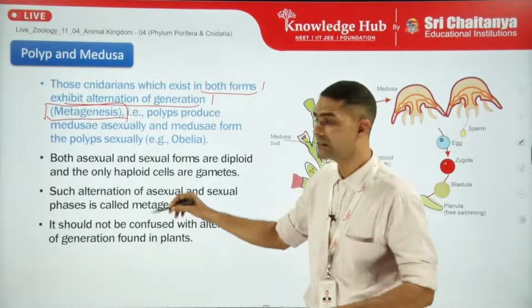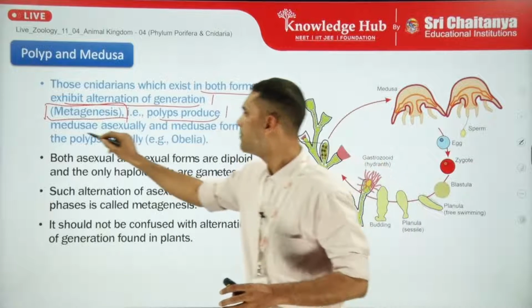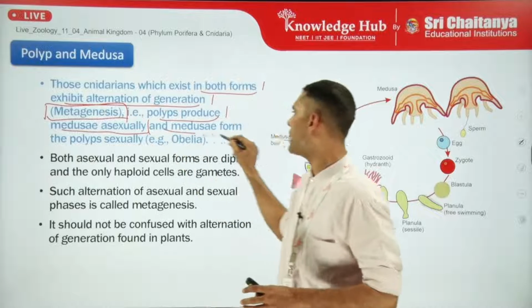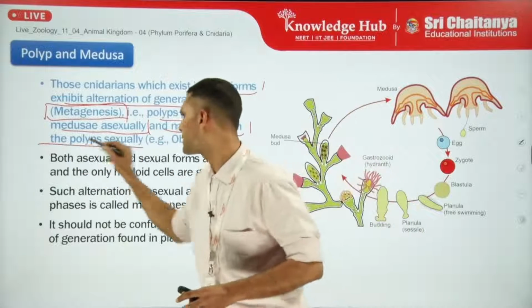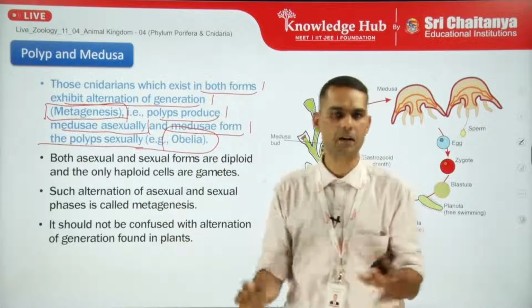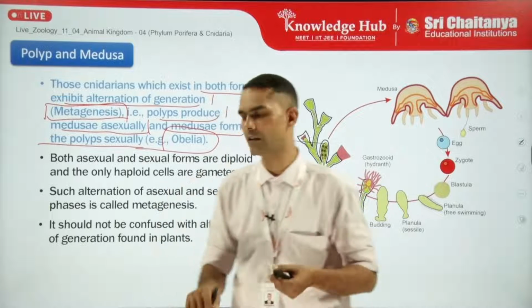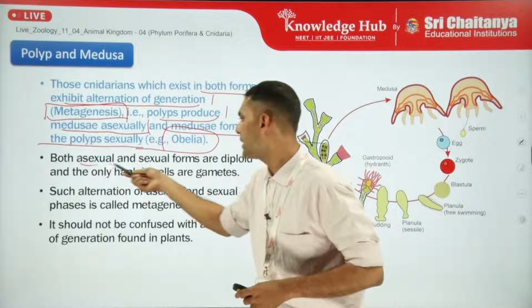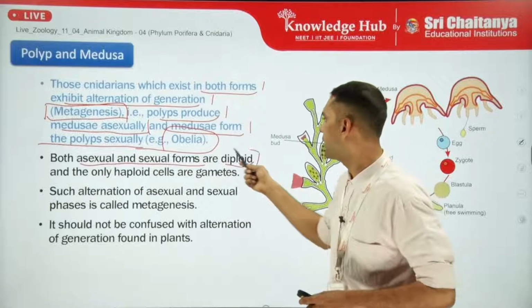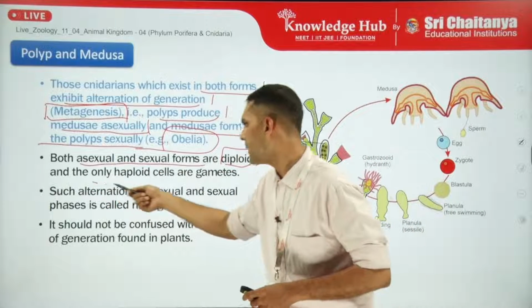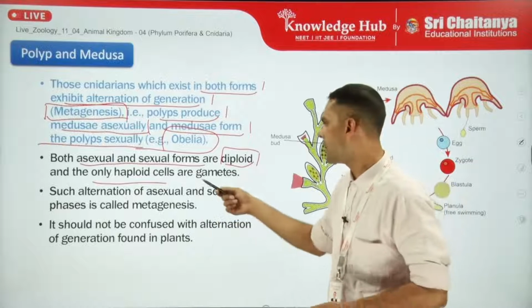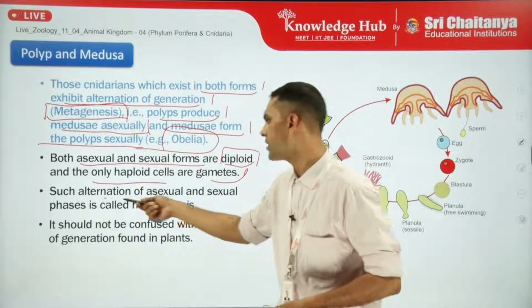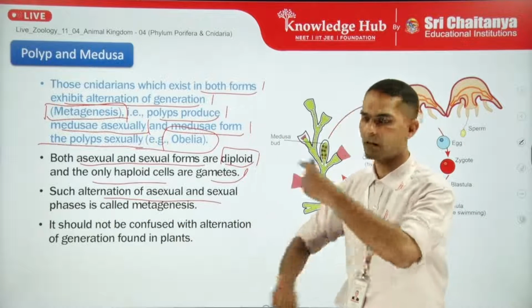It is metagenesis, that is polyp produces Medusa asexually and Medusa forms the polyps sexually. Common example is Obelia, which is also provided in the NEET NCERT textbook. Both asexual and sexual forms are diploid in nature and only haploid cells, certainly gametes, are formed. So such alternation of asexual and sexual phase is called metagenesis.